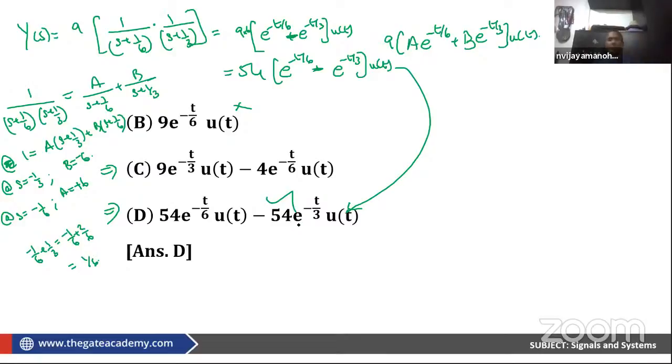So all these 5 questions, these type of questions are very, very, very common in GATE. We have picked these 5 problems, I repeat, looking at all various previous year GATE papers, and I hope this session uncovered a lot of useful insights for you. Look at the variety of concepts covered. E power j omega naught t is periodic always, but e power j omega naught n is conditionally periodic.